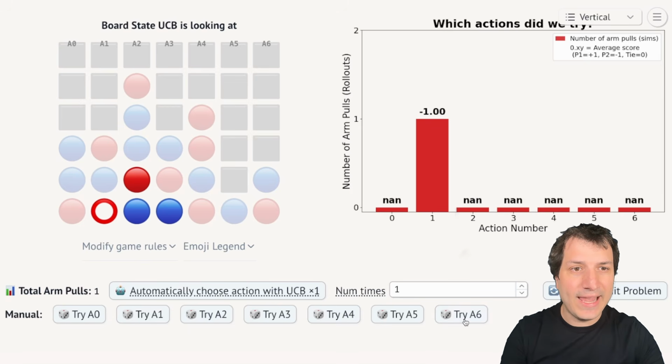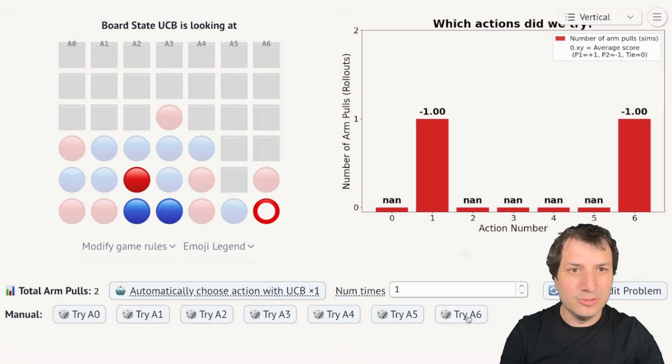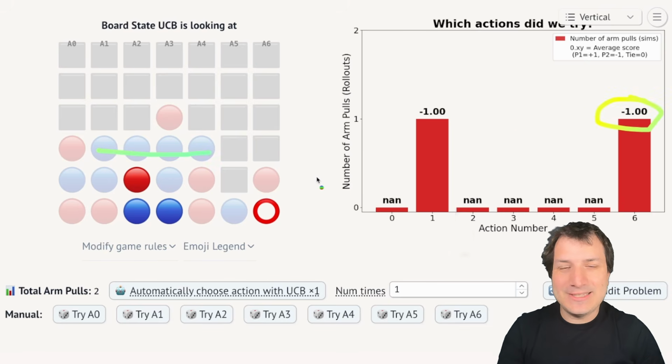So we say try A6. We'll press this button right here, try A6, and let me press it. Okay, here we go. Wow, okay, we tried A6, and look at this. This time the blue player won again, so it's another -1. And of course, anybody who has taken a statistics class knows you need a larger sample size.